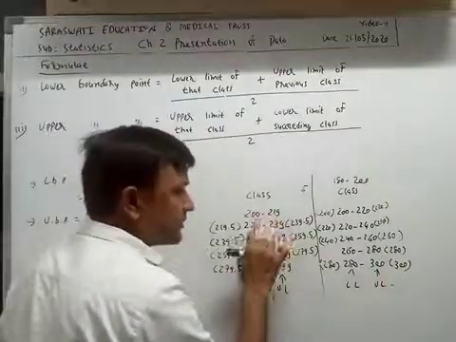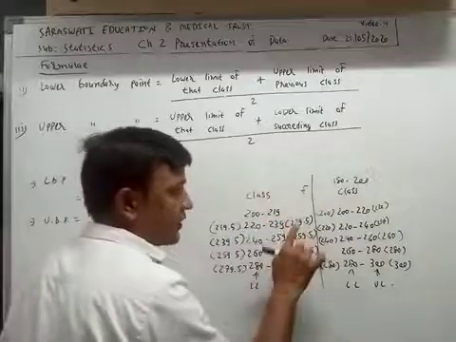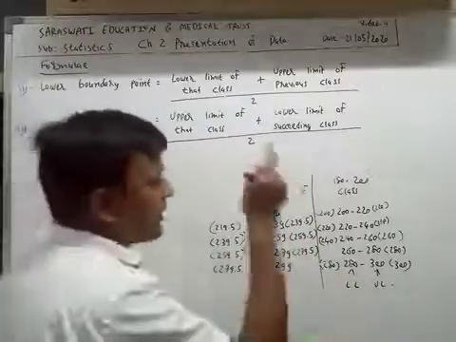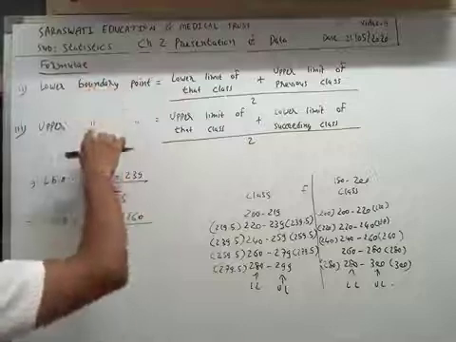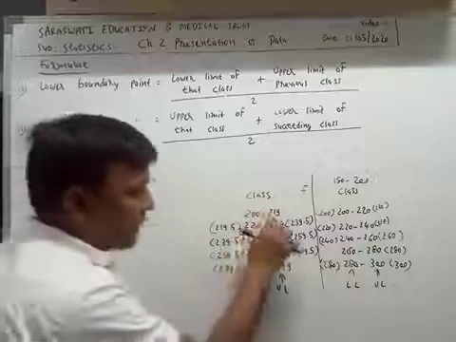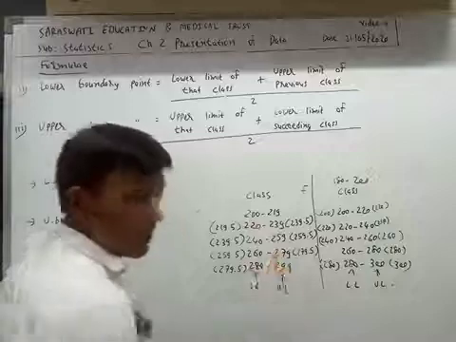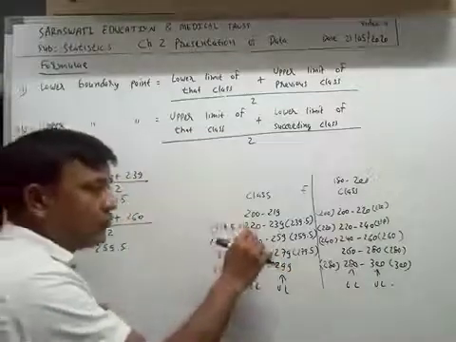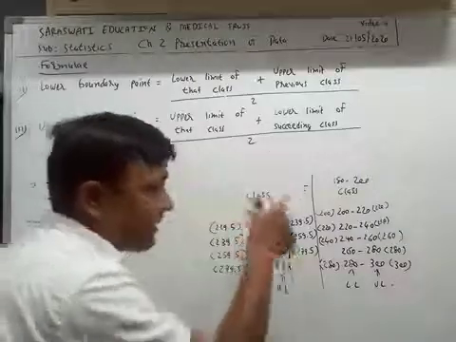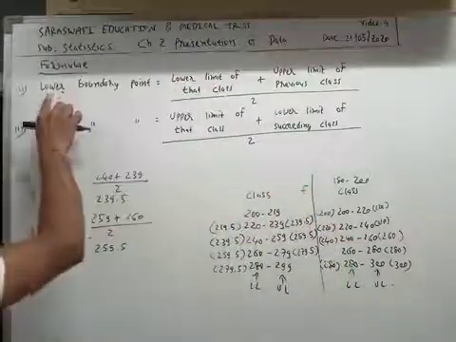If the difference between the upper limit and lower limit is 1, then we can use this shortcut. Otherwise, no. Otherwise, we will get each lower boundary point and upper boundary point with the formula.